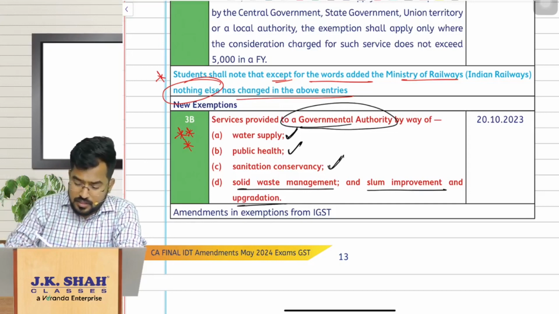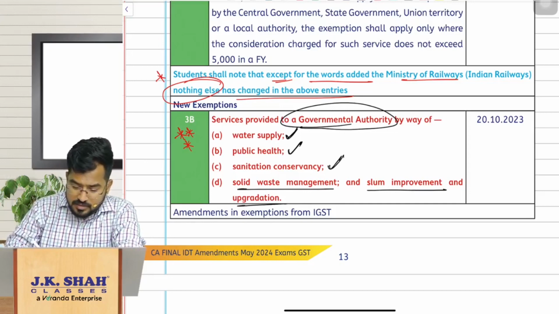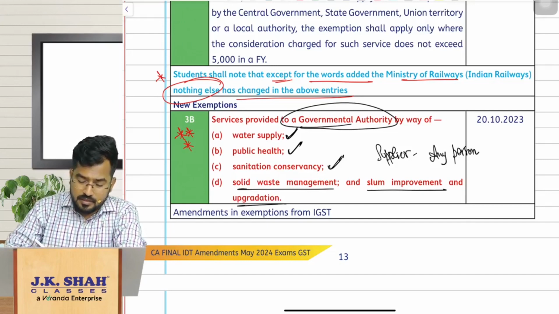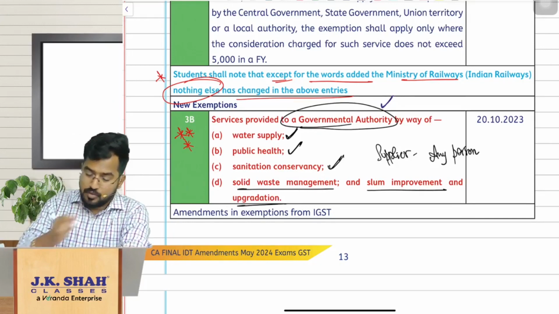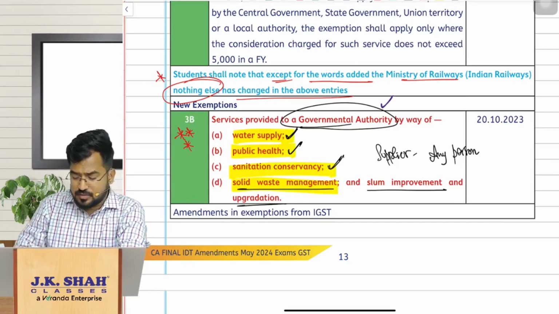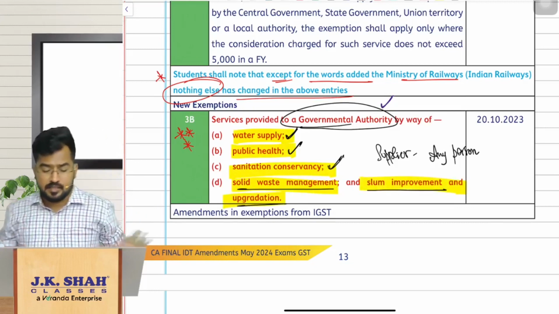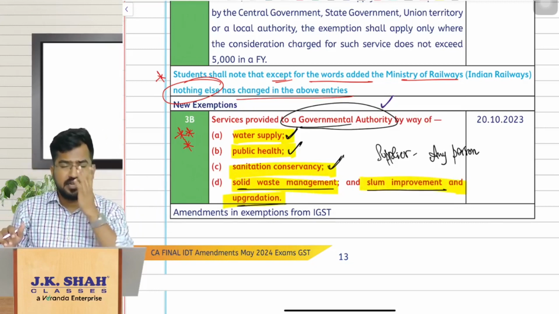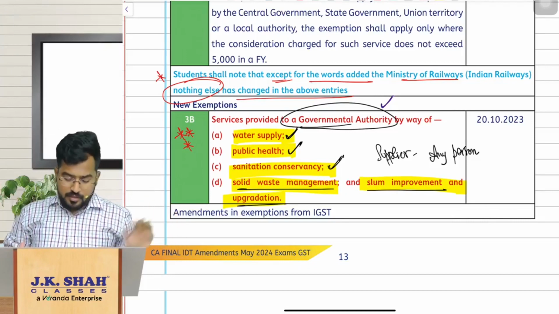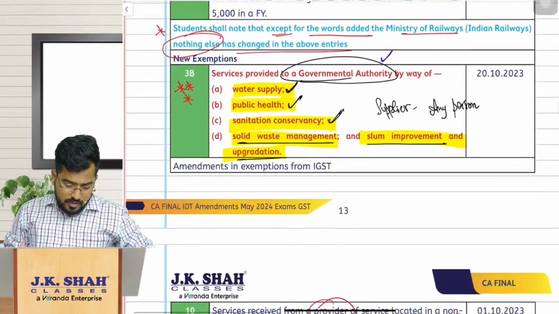Here the supplier can be any person. Who is the recipient? The recipient is a governmental authority. What is the nature of supply? What are the services we are providing to them? Water supply, public health, sanitation conservancy, solid waste management, slum improvement and upgradation. Then whatever consideration the governmental authority is paying to you is exempt under GST. Remember this well for your exams, right? So these are the things.